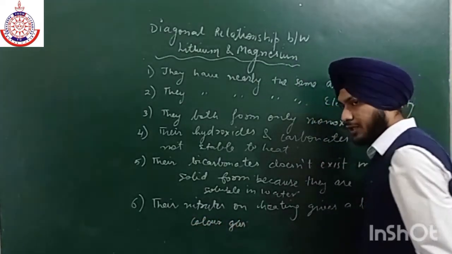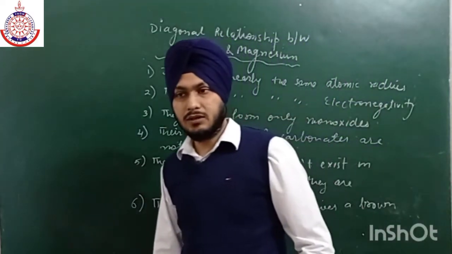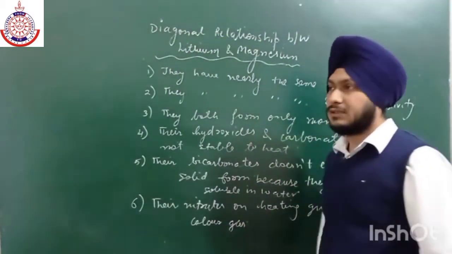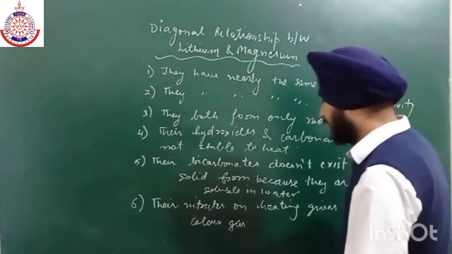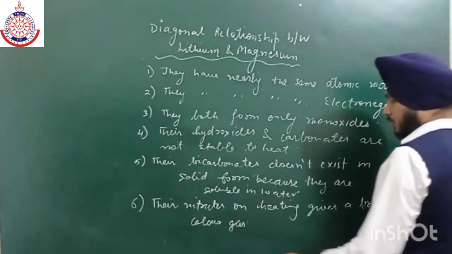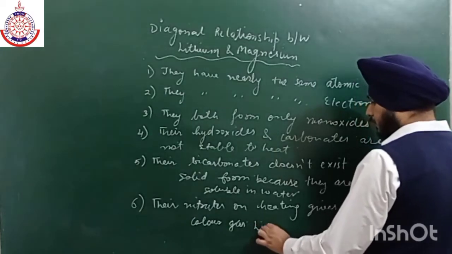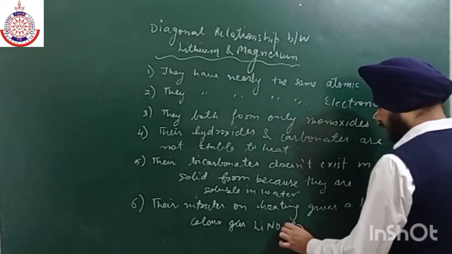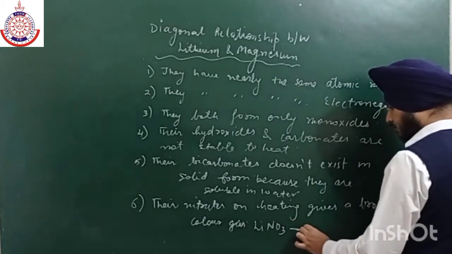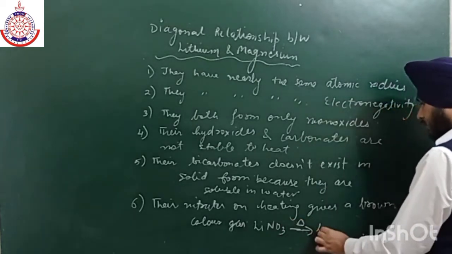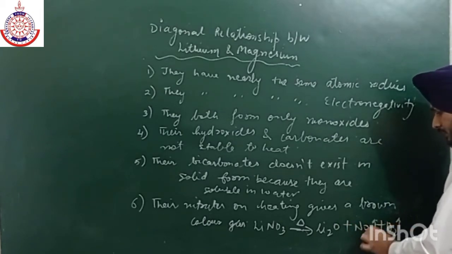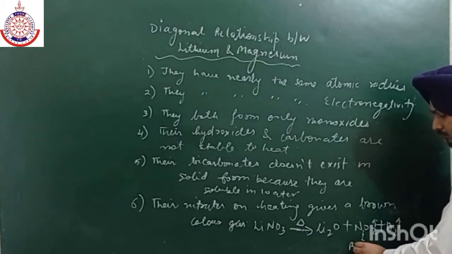Now this is a unique property of these two elements: on heating, their nitrates give a brown colored gas, that is nitrogen dioxide, NO2. So if we talk about LiNO3, then on heating it gives Li2O plus NO2 plus O2. Similarly, this is the brown colored gas NO2.